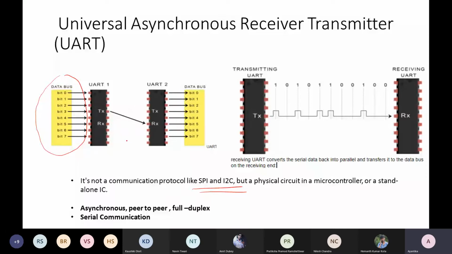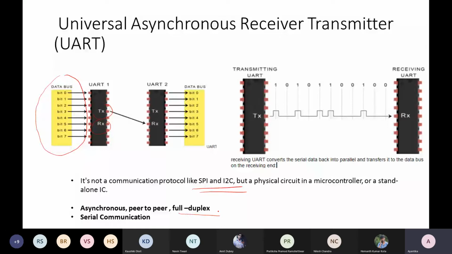And this is full duplex because the UART IC has separate ports for transmitting and receiving. Okay, so that way this is full duplex.